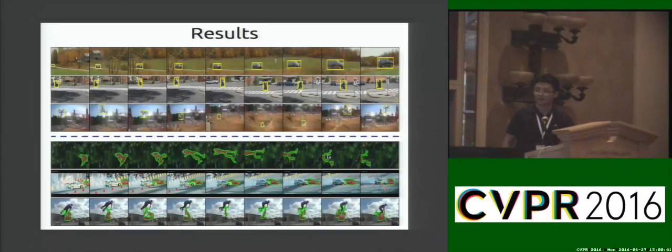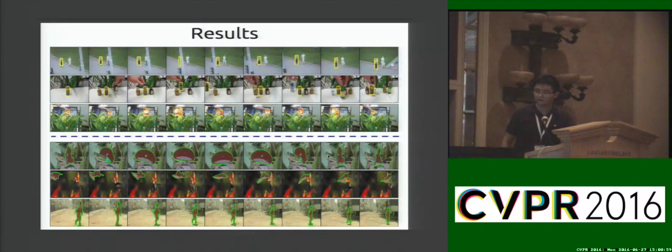Here are some qualitative results. The first 3 rows are for boxes and the last 3 rows are for segmentations. As can be seen, our method is robust to various challenges like scale, rotation, and illumination variation, and is also able to tackle very thin structures like bicycles, for example. Here are more qualitative results.